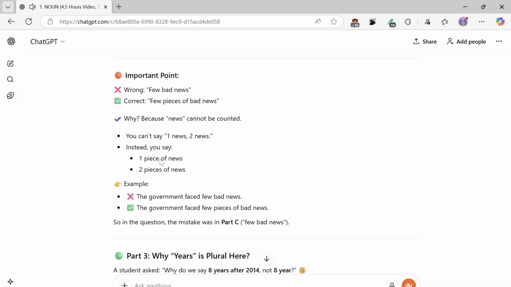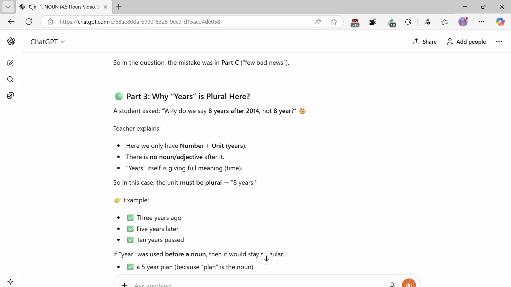Important point. Wrong: few bad news. Correct: few pieces of bad news. Why? Because news cannot be counted. You can't say one news, two news. Instead, you say one piece of news, two pieces of news. Example: the government faced few bad news. The government faced few pieces of bad news. So in the question, the mistake was in part C, few bad news.